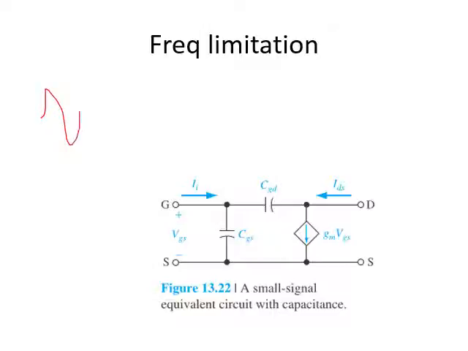whatever input signal we give, has a higher frequency compared to the channel transit time, at that time what will happen? There will be a limitation in frequency. That means the device cannot work at that very high frequency. So the channel transit time limits the device's functionality at very high frequencies. For a medium range of frequency, it doesn't make any difference.